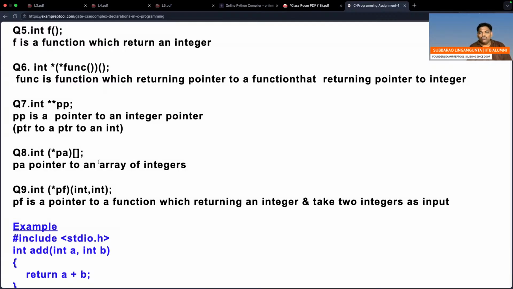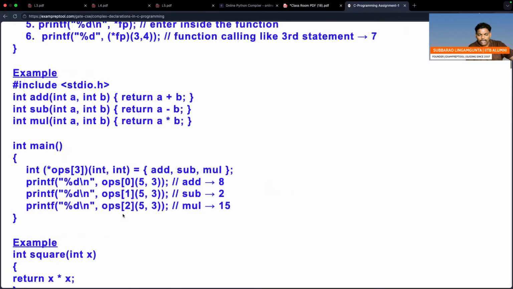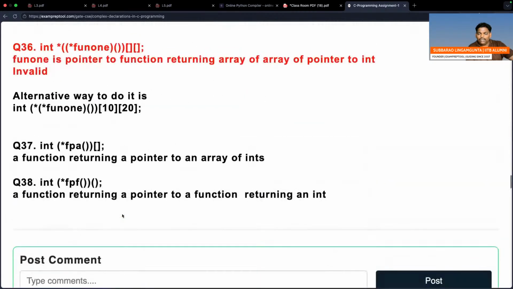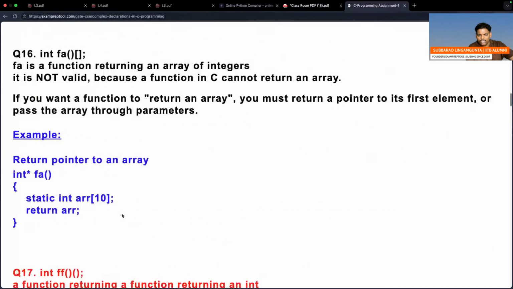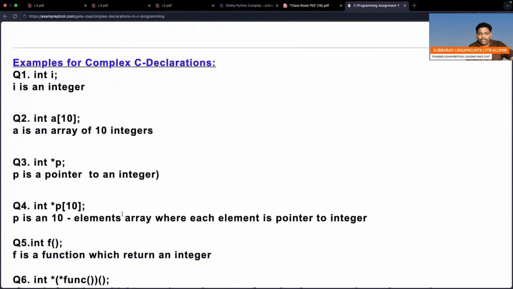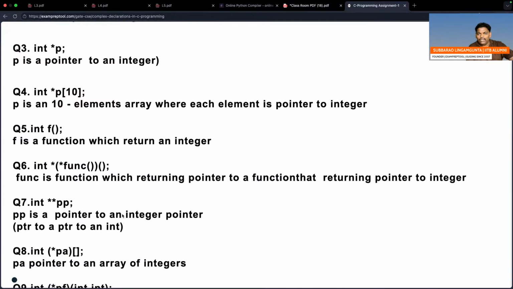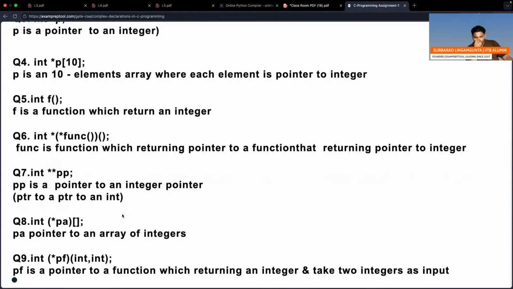Do you have any objection until now? Until question number 5, do you have any objection? Let me know. We have approximately around 38 questions. A lot of repetition will be there, don't worry, you just read it one time. Until 5 I'm done. First 5 everyone knows. They are the first 5 small declarations.